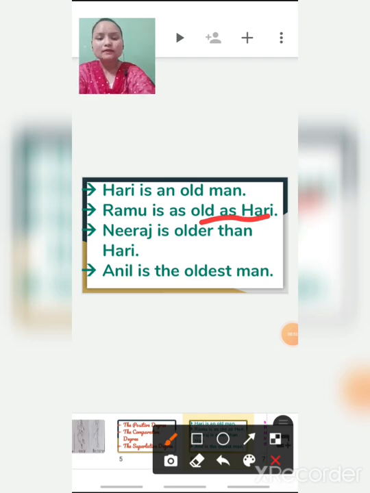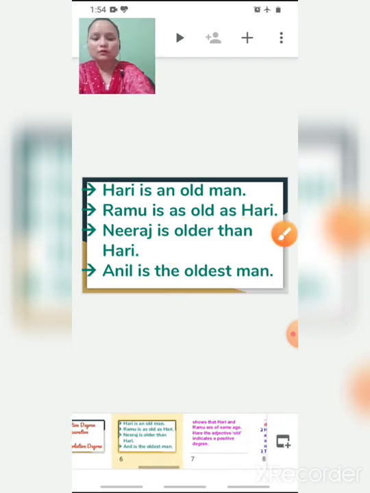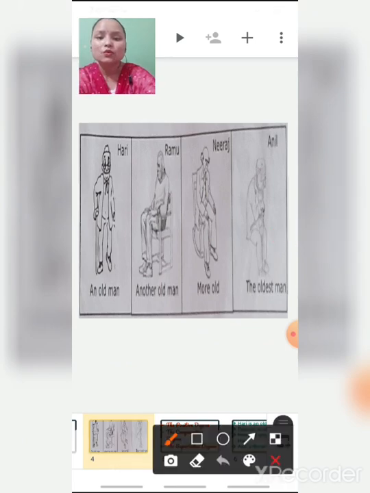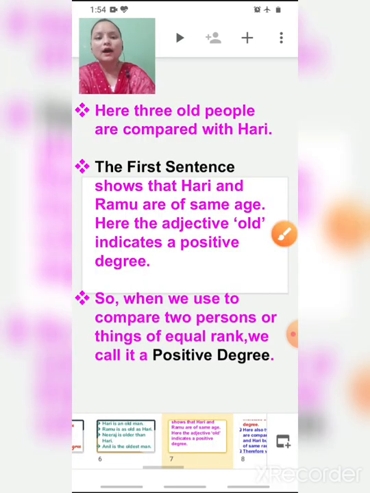Neeraj is older than Hari, and Anil is the oldest man of all the 3 men. Anil is the oldest man. So here 3 old people are compared with Hari. 3 old people are compared with whom? Hari.